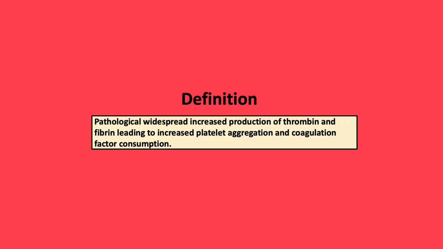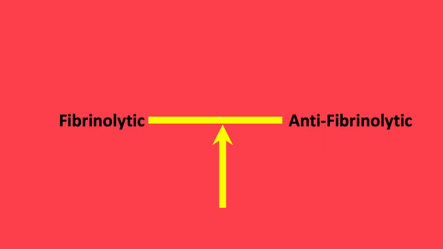DIC, or Disseminated Intravascular Coagulation, is a syndrome characterized by the systemic intravascular activation of coagulation leading to a widespread deposition of fibrin. This results in the consumption of platelets and clotting factors, leading to both thrombosis, both arterial and venous, arterial affecting the skin, CNS, respiratory, liver, renal, and limbs, and venous, i.e., deep vein thrombosis, but also bleeding. DIC disrupts the fine balance between the antifibrinolytic and fibrinolytic systems which occur in health.